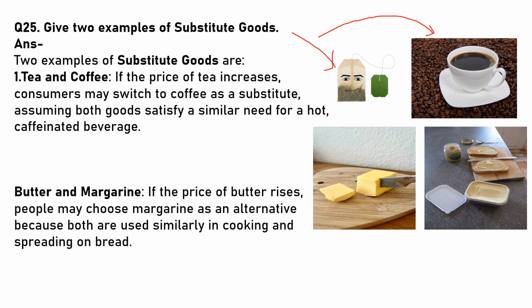Second example, butter and margarine. If the price of butter rises, suppose it is increasing, then people will prefer margarine because both are used in breads. So answer is, if the price of butter rises, people may choose margarine as an alternative because both are used similarly in cooking and spreading on bread.